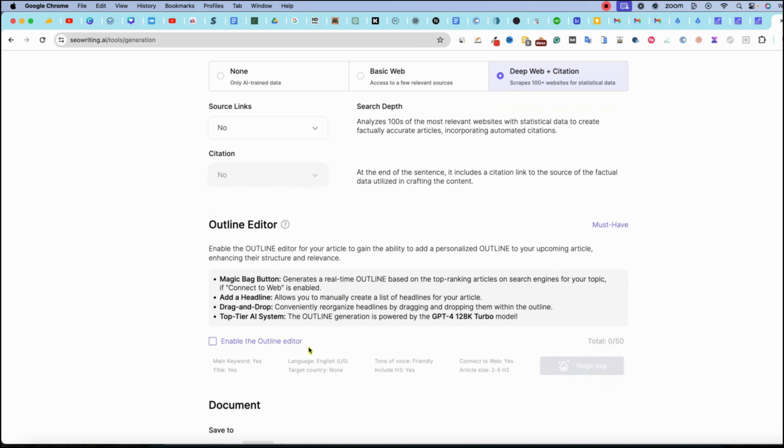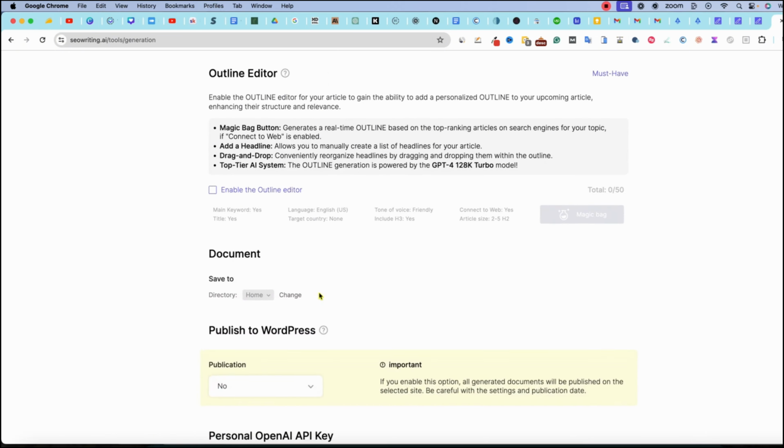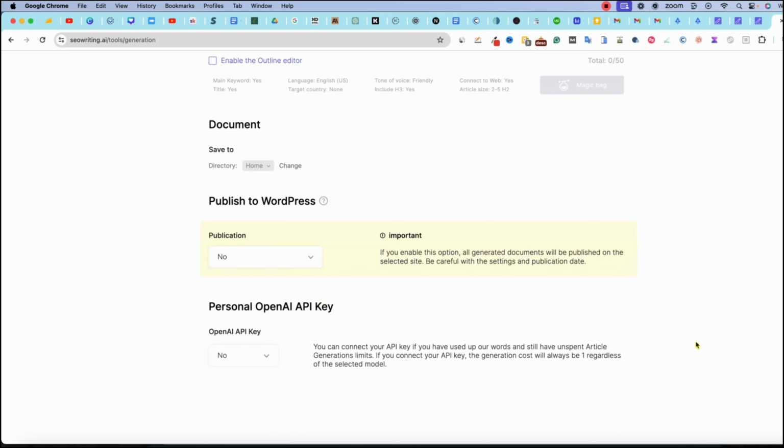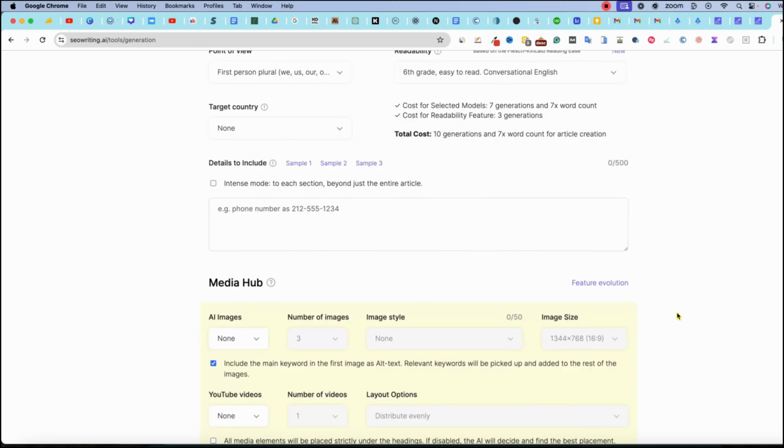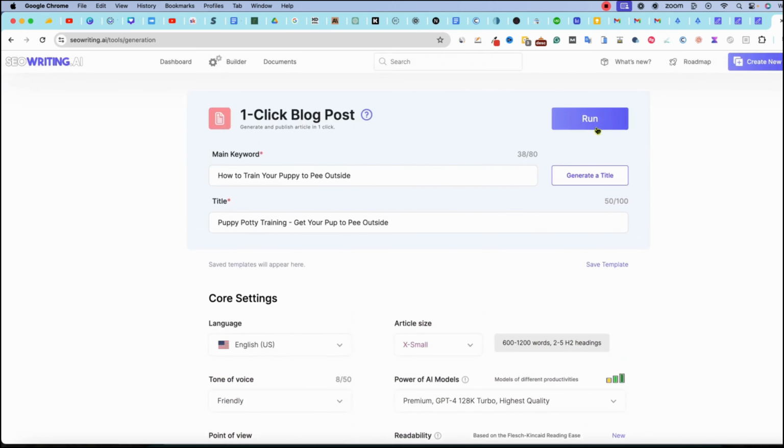All right, so outline editor, I'm going to leave that one alone as well. Then we have document, publication, okay. So we are ready to go. We just need to go back up to the top. It would be nice if they had a button at the very bottom there.